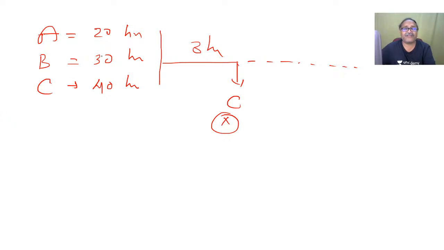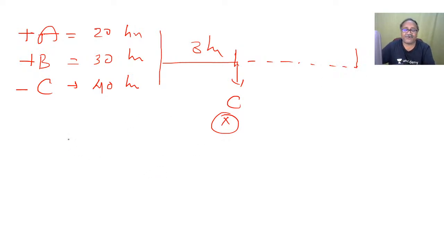When you are talking about pipe and cistern, you will find that there will be a negative work. A is a filling tap which fills the tank, B is a filling tap which fills the tank, and C is the emptying tap. Sometimes it will be given that there is a leak instead of saying C is the emptying tap, and the leak was noticed after 3 hours and it is closed after 3 hours. So how much time will it now take to fill the tank after these 3 hours? How do I do it?